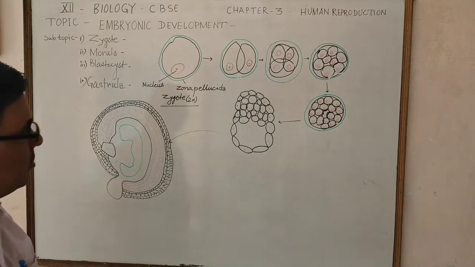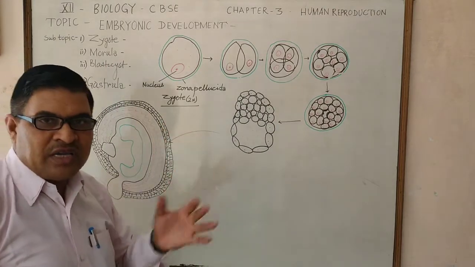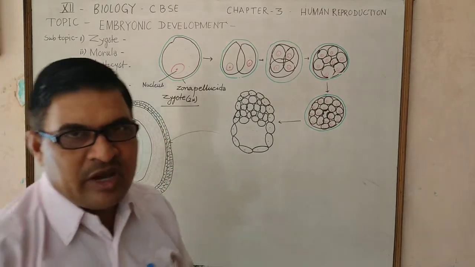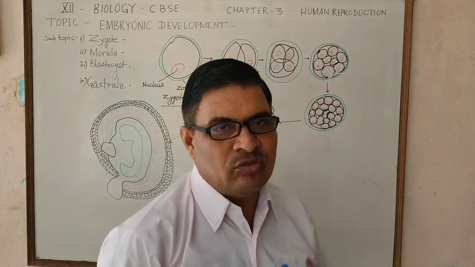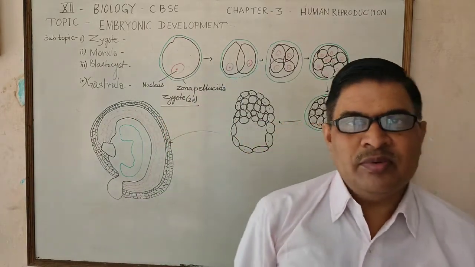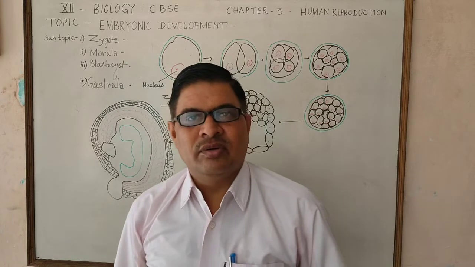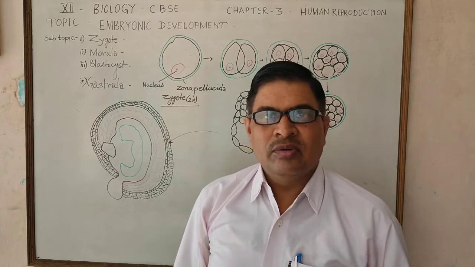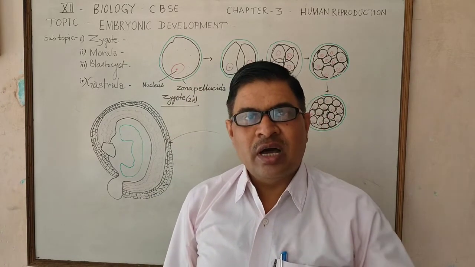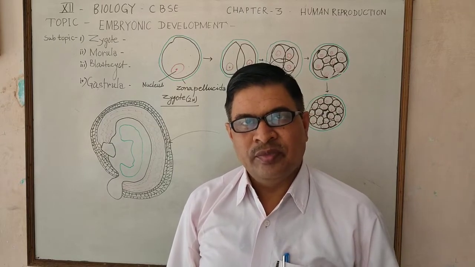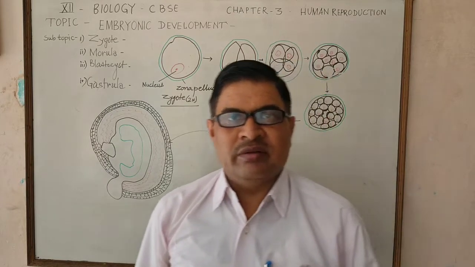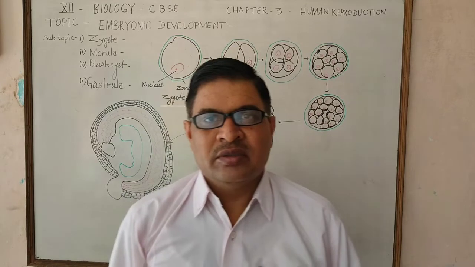So zygote is the first cell of embryonic development in the human, which develops as a result of fusion of sperm with the ovum. Ovum means oocyte or female gamete.